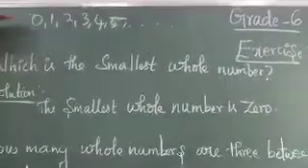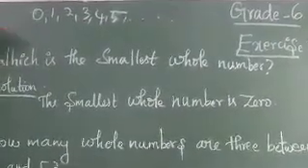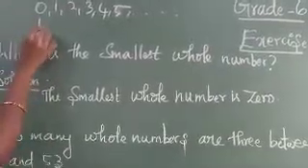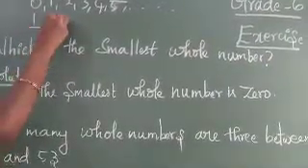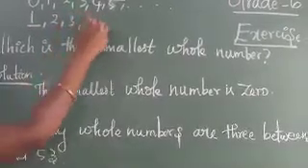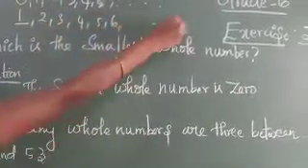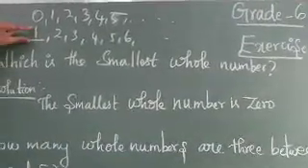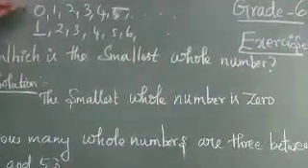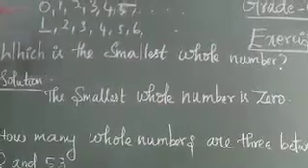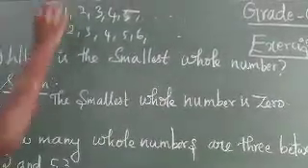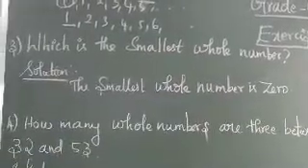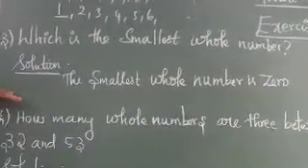Suppose in the case of natural numbers, which is the smallest natural number? 1, because the natural numbers always start from 1. So 1, 2, 3, 4, 5, 6, likewise this goes on. In the case of natural numbers, the smallest natural number is 1. If it is in the case of whole numbers, the smallest whole number is 0. So if anyone asks which is the smallest whole number, your answer will be 0.